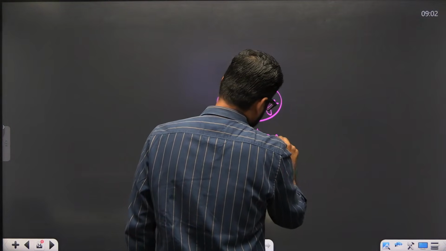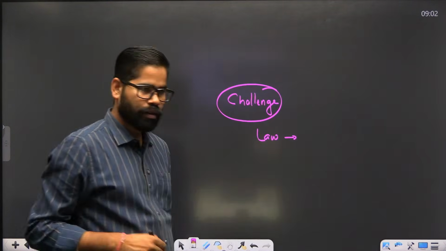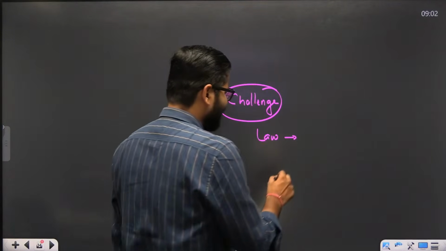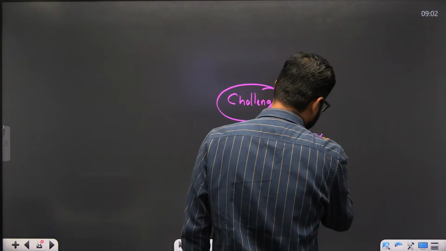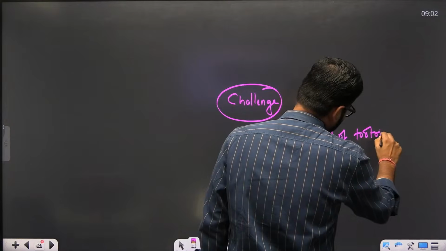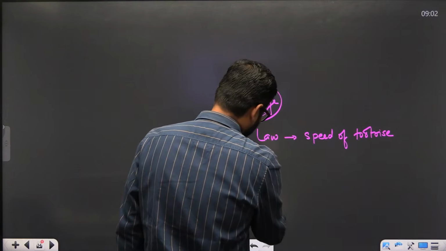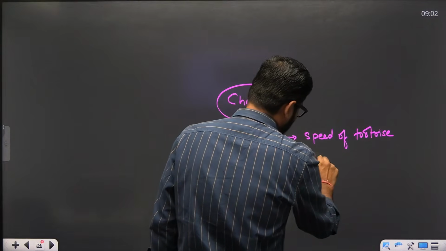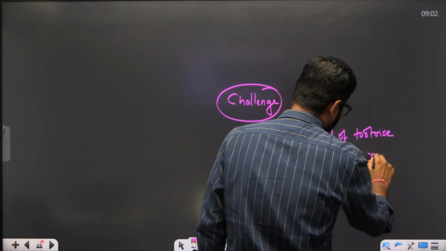Law is moving like a tortoise. Law has the speed of a tortoise, and technology has the speed of a rabbit.